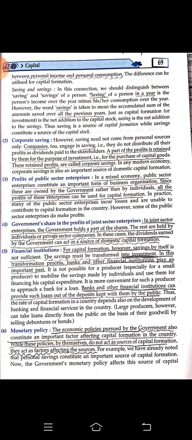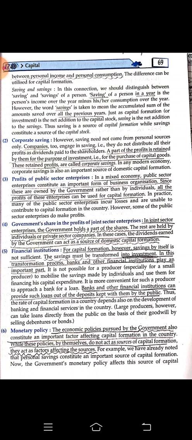So joint means where the government will have certain amount of share, along with it some person or a private sector will also be joined together. In these cases, the dividends earned by the government can act as a source of domestic capital formation. Okay, so whatever is earned by the government in the joint sector, that is once again becoming the capital formation.